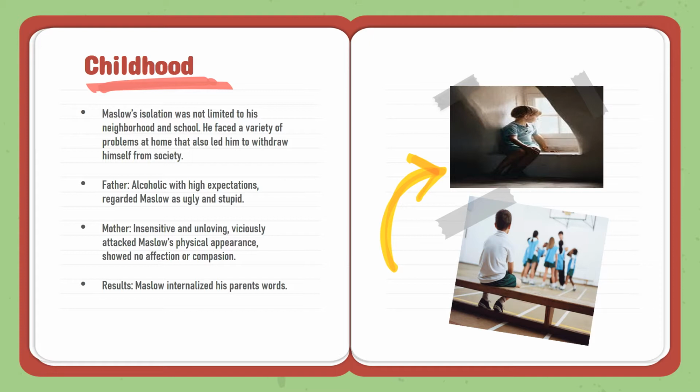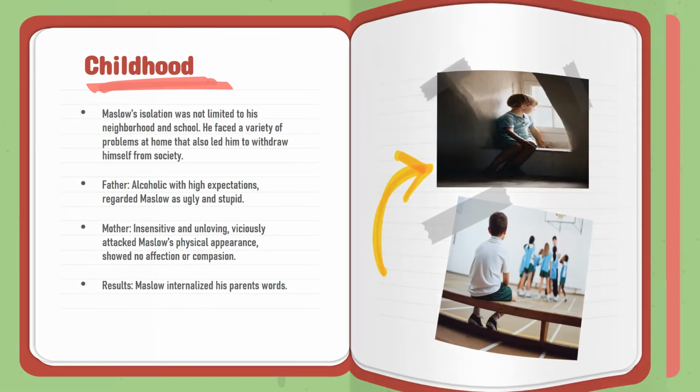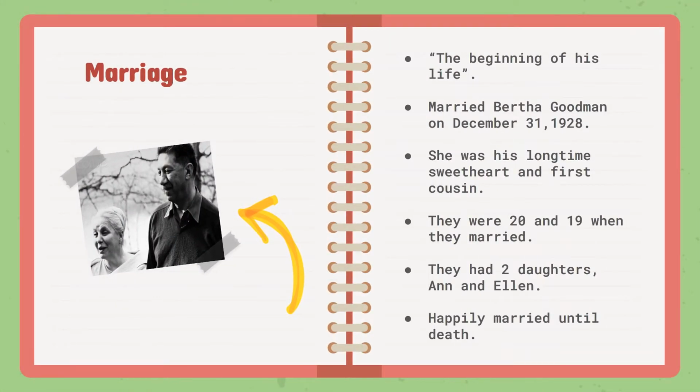He faced a variety of problems at home that also led him to withdraw himself from society. His father was alcoholic with high expectations, regarded Maslow as ugly and stupid, and his mother was insensitive and unloving, viciously attacked Maslow's physical appearance, showed no affection and compassion, so that Maslow internalized his parents' words. He believed he was ugly and repulsive to the point where he couldn't board a subway car with other passengers, worried that he would burden them with his physicality. This is the beginning of his life.